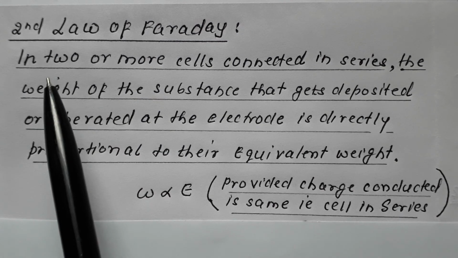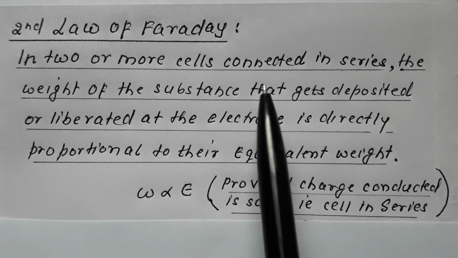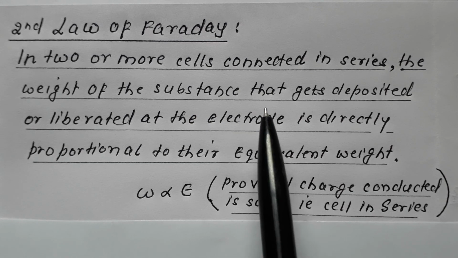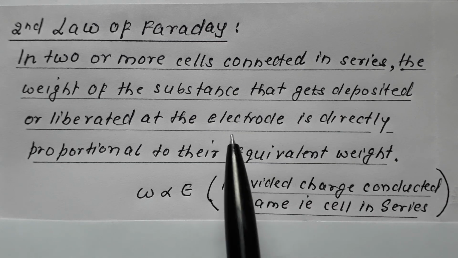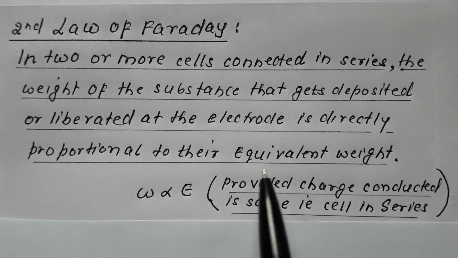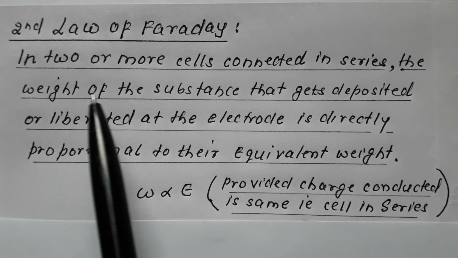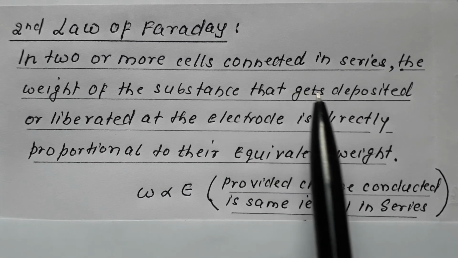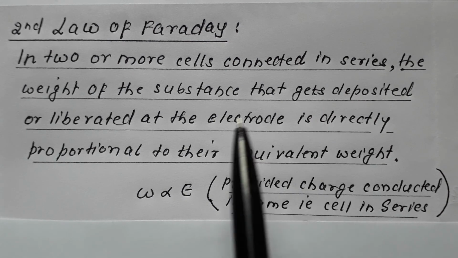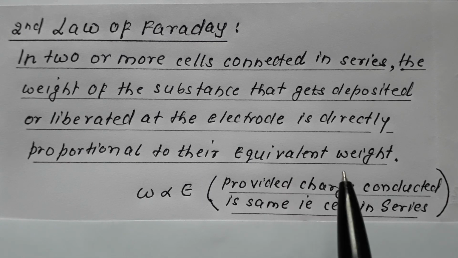This law says that in two or more electrolytic cells that are connected in series, the weight of the substance that gets deposited or liberated at the electrode is directly proportional to the equivalent weight of the substance.